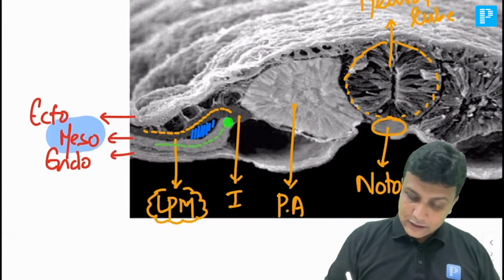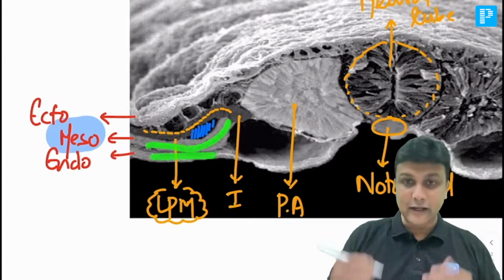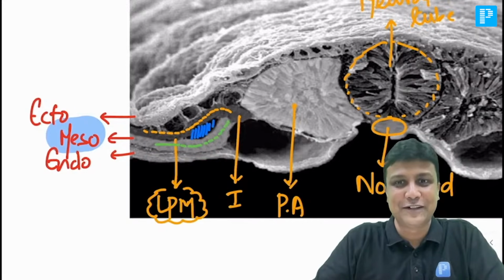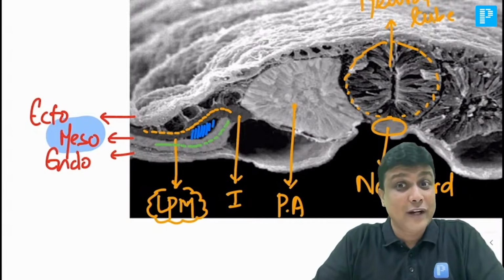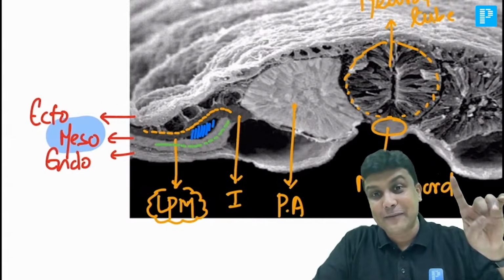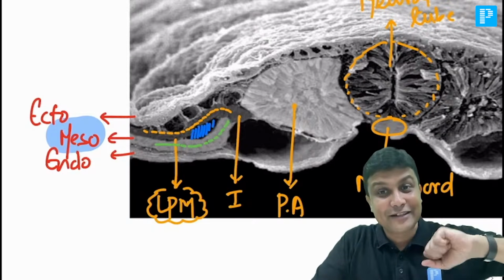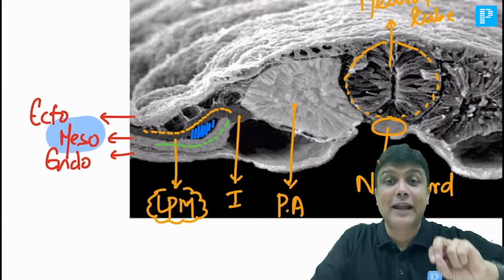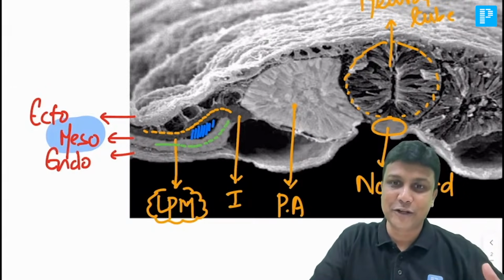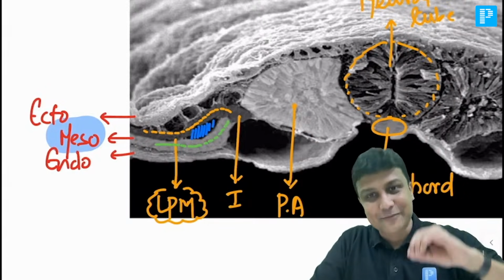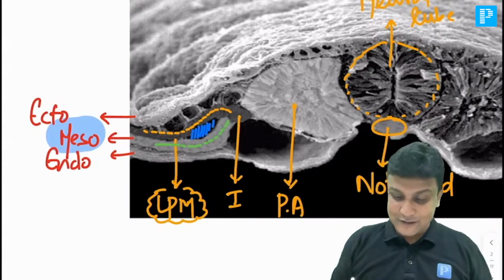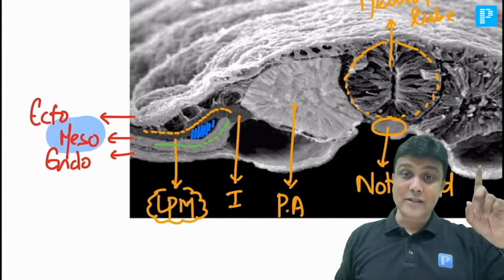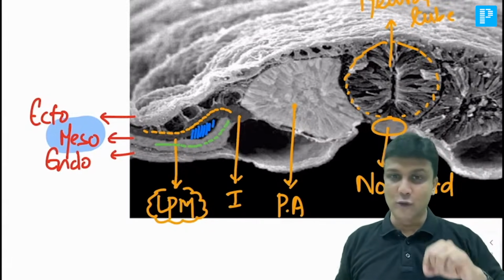And this layer which is present along with the endoderm, towards the organs, is splanchnopleuric. That is splanchnopleuric lateral plate mesoderm. Are you understanding? Now please don't get confused with the somatopleuric and splanchnopleuric we learned in the second week. You can turn the pages back and see. That was somatopleuric and splanchnopleuric extra-embryonic mesoderm, and this one is somatopleuric and splanchnopleuric lateral plate mesoderm. It is not extra-embryonic mesoderm, it is lateral plate mesoderm. I hope I'm not confusing you. That was in the second week, and this is in the third week.